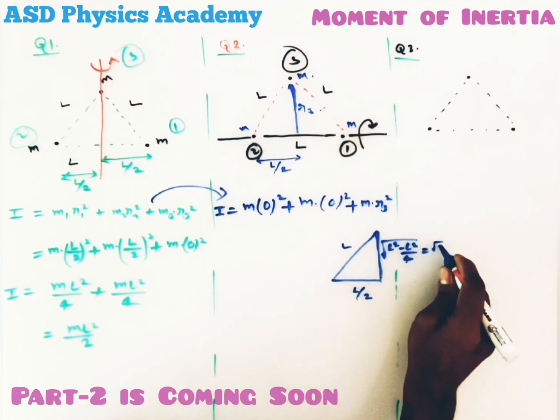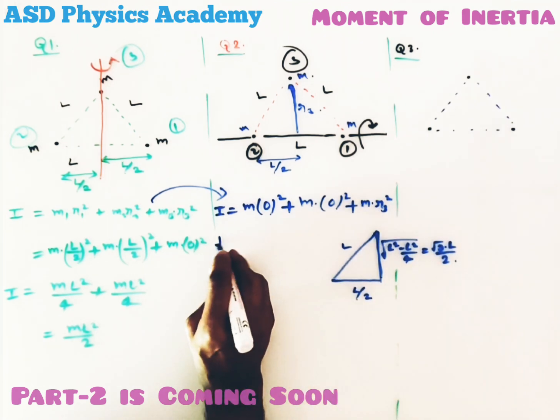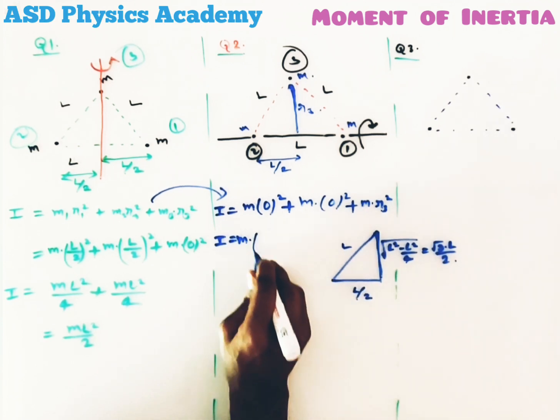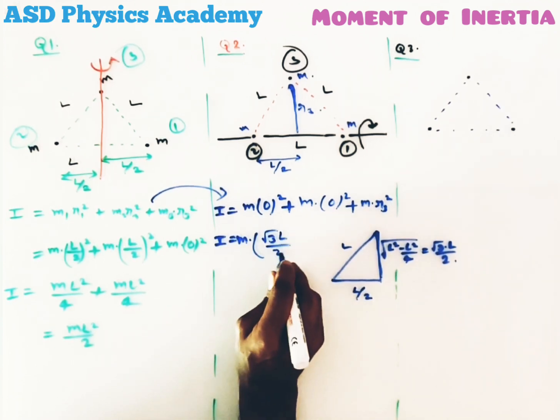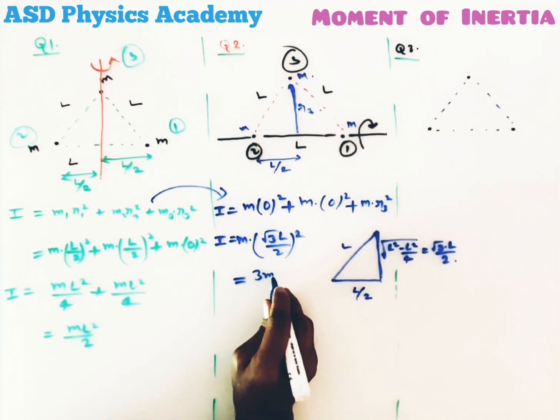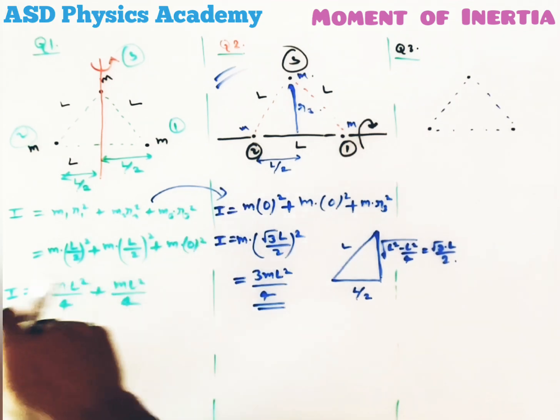That means this will come to root 3 L by 2. Hence the moment of inertia will be given by m into root 3 L by 2 whole square. That means it is given by 3 ml square by 4 for this system.